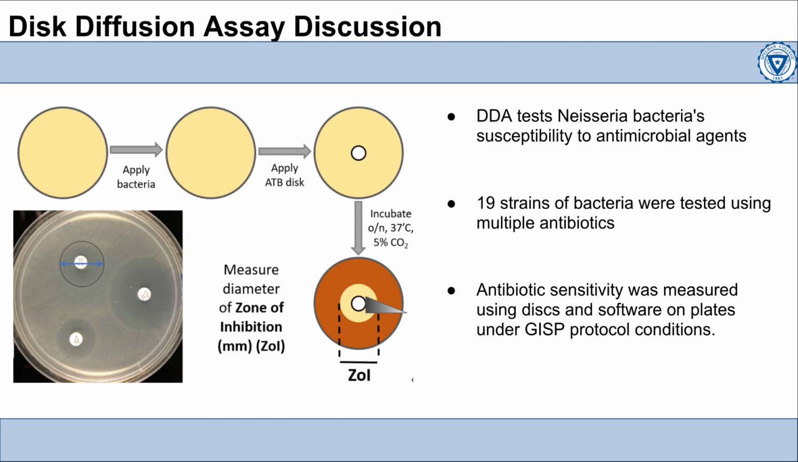By measuring the zone of inhibition using the ImageGauge software, I determined if the commensal Neisseria strains were susceptible or resistant to the antibiotics. If the zone of inhibition ranged from 0 to 6 millimeters, it indicated that bacterial resistance was occurring towards the antibiotic. An image on the screen to the left displays the measured zone of inhibition and how to determine it.